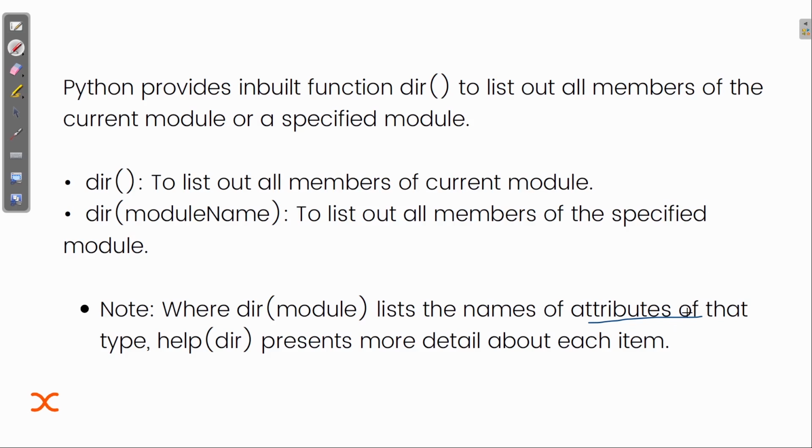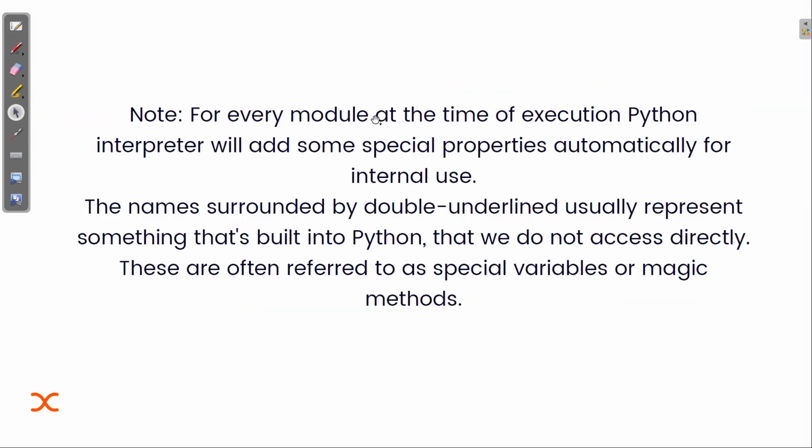Of that type, help, like dir, presents more detail about each item. So there is one more built-in function you can explore. It will actually explain and give you more detail about each item. Next point, there is one important note here that you should know about. I will explain it again.